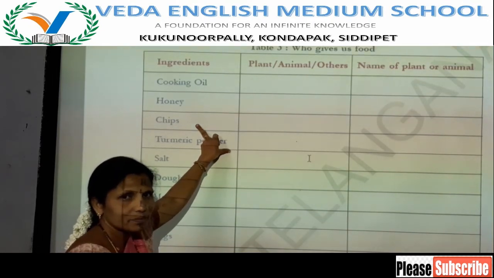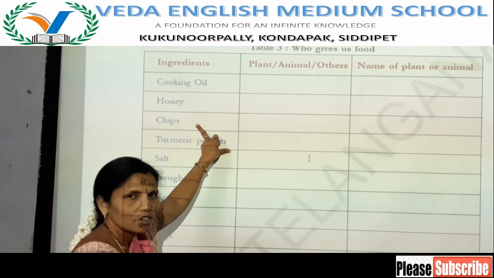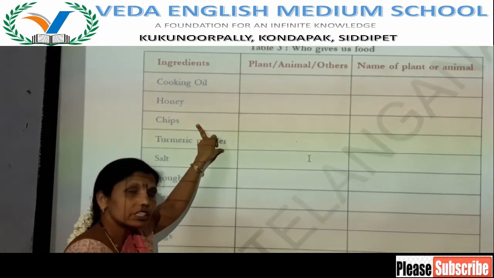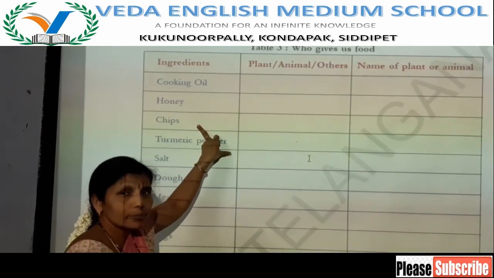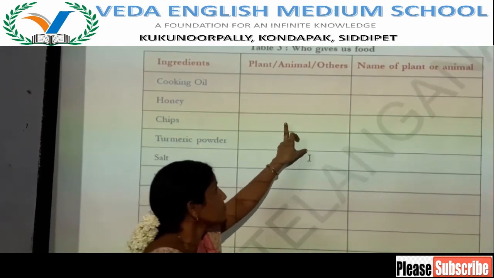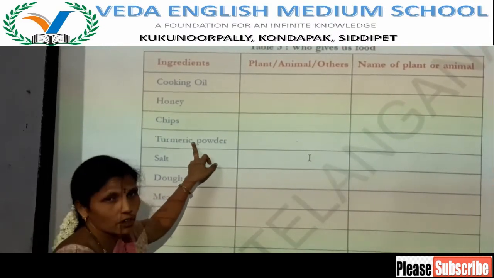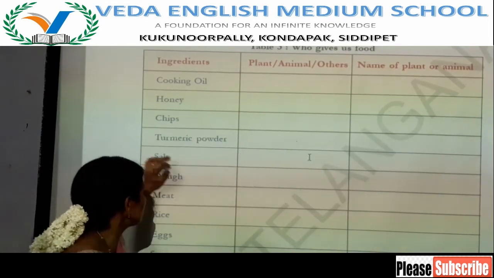Can you name them? Potato chips, tomato chips, banana chips, onion chips. Okay, so like that we are getting different types of chips. That we get from plants. So you write here plant, and the names of the plants. Turmeric powder. Is it from plant or animal? Plant. So like that you write.